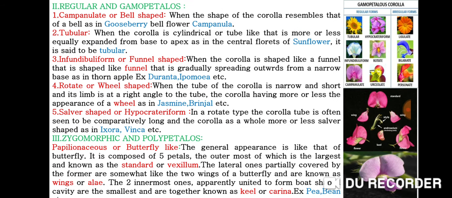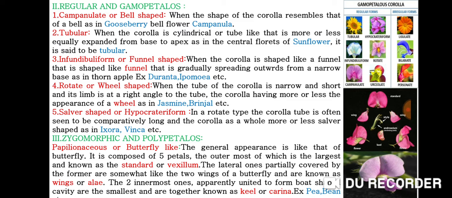The second one is regular and gamopetalous. Number one is campanulate or bell-shaped. When the shape of the corolla resembles that of a bell, as in gooseberry, bellflower. Second one is tubular, and the corolla is cylindrical or tube-like, that is, more or less equally expanded from base to apex, as in the central florets of sunflower. It is said to be tubular.